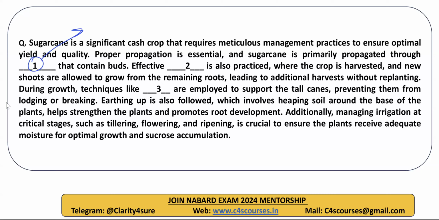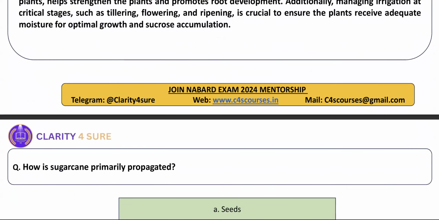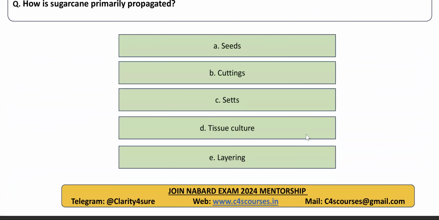Effective dash is also practiced where the crop is harvested and new shoots are allowed to grow from the remaining stubble, leading to additional harvesting without replantation. What is the method by which we get additional crops? Everybody might be knowing. During growth, techniques like dash are employed to support the tall canes. It is one intercultural operation in sugarcane that is being asked. All the questions are easy; mostly you know how sugarcane is propagated, as given in blank number 1. Sets. Sets is the term we use for the propagating material of sugarcane. Okay, this is the first question.